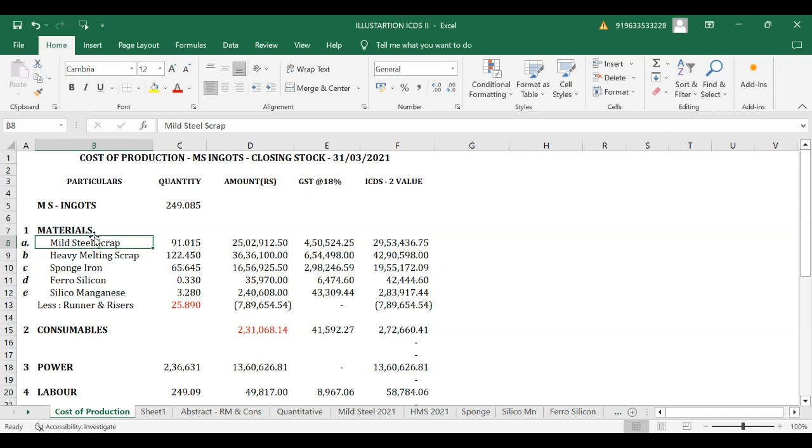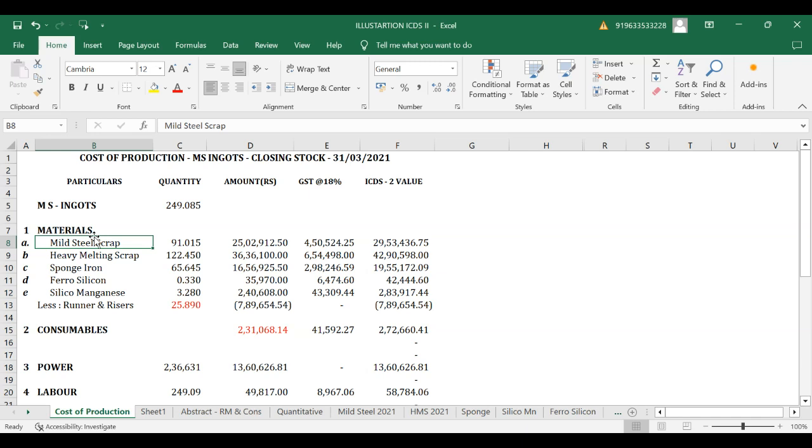There would be something in the form of raw material, spares, consumables, etc. So how to value the stock, we will discuss. For that, the first thing we have to decide is what method we are adopting to do that exercise.